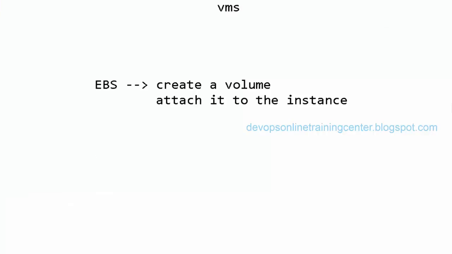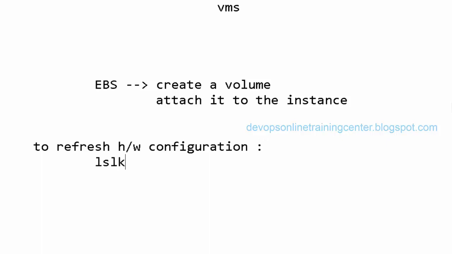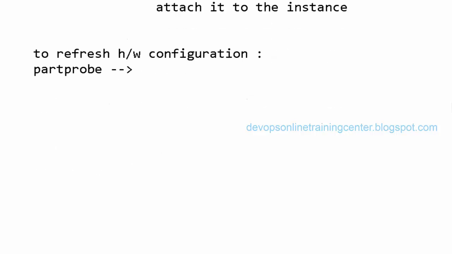So to refresh the hardware configuration when we attach a volume, lsblk is the command. Sorry, lsblk is to see, and partprobe basically probes all the devices which are attached newly to the machine. If any hard disk is added newly, if that doesn't come up by default, if we execute partprobe, all the hardware configuration will be refreshed, right? Now lsblk or fdisk -l we can use to see the volumes available.